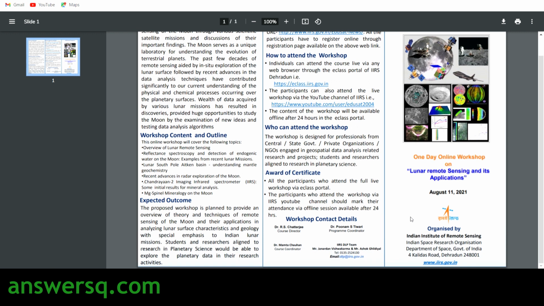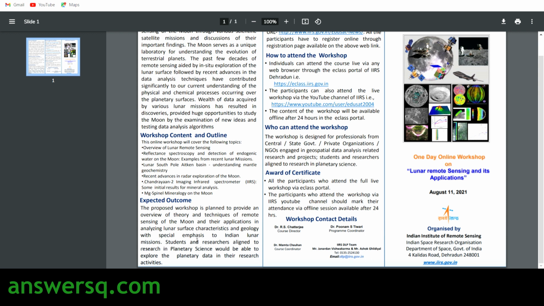And here they have given the workshop content and outline. By attending this workshop, you'll get an overview of lunar remote sensing, and you can learn about reflectance spectroscopy, the lunar South Pole-Aitken Basin, and the recent advances in radar exploration of the moon. You will learn about the Chandrayaan-2 Imaging Infrared Spectrometer, and you will also learn about Mg-spinel mineralogy of the moon. So all these topics will be covered in this one-day workshop, and here is the expected outcome.